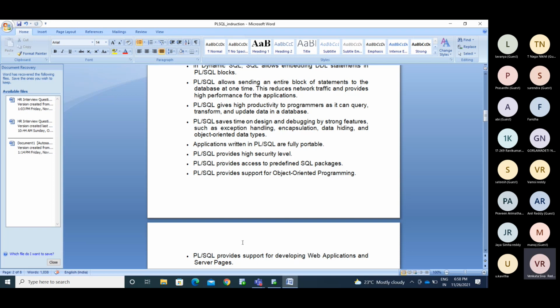If we want to load the data from file to the table, we'll use the UTL_FILE package to read the data. So you are reading the data from the file, and you are writing the data from the table to the file. We have some standard packages, so we'll see them later.